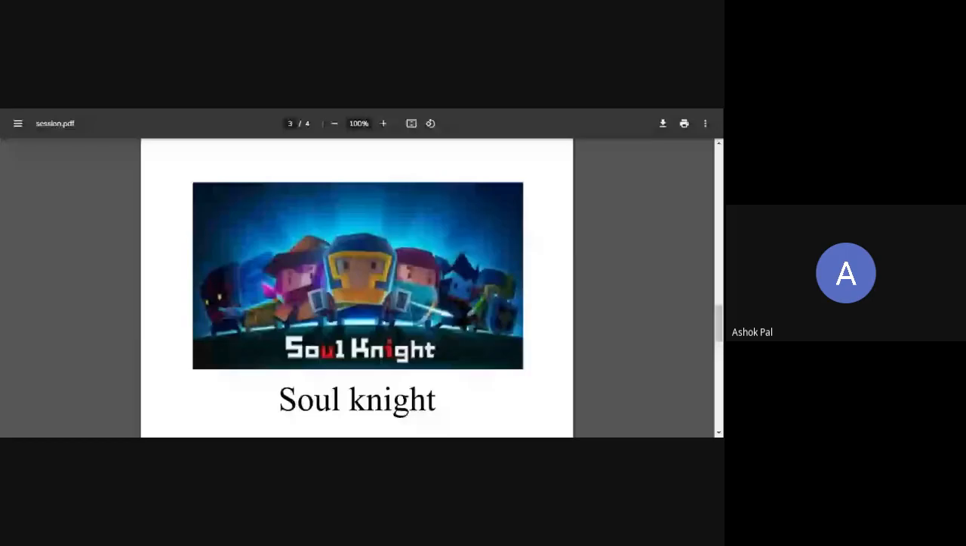Our next image, one second. Is it visible? Soul Knight. This is a very interesting game and I would recommend it. It is for Android too. You can go and play it. Soul Knight. Remember this, okay? This is the second image. Now let's go to the editor and we will create our first movement script and we will wrap up after that.